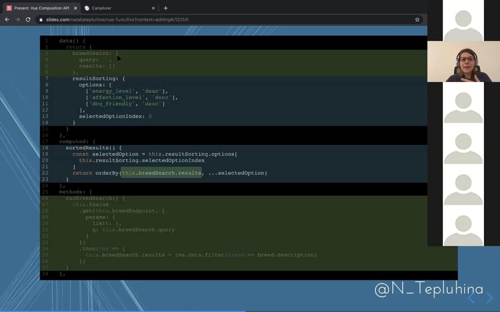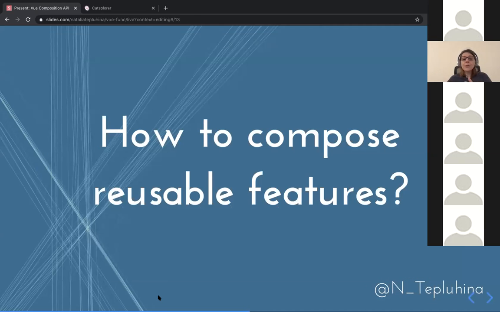Grouping by option is not helping here, because every single time you will need to jump from data to method, from method to data, to computed, whatever else. And how do we compose reusable features? What if I want to work on search only? What if I have a task to work on search, to fix something, to change something? How do I group this?